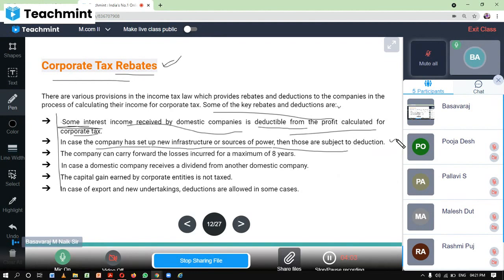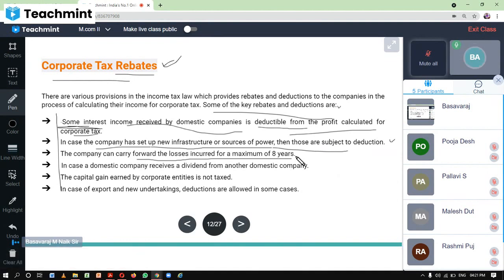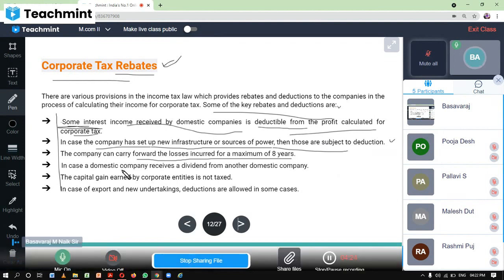So that rebate or reduction they will get. And a company can carry forward the losses incurred for a maximum of 8 years. So for a maximum period of 8 years they can carry forward their losses. It means there is an exemption, a rebate, a deduction for that particular company. And in case a domestic company receives a dividend from another domestic company.